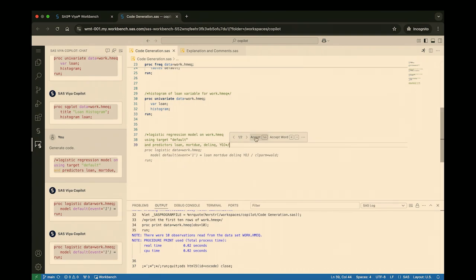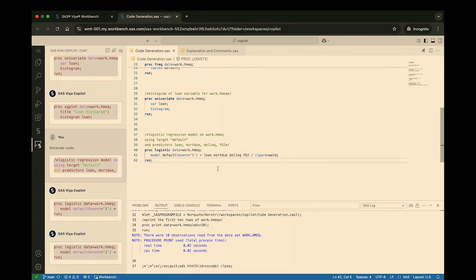and we see that it returns a proc logistic step. It chooses the correct data set, chooses the target that I specified. It also chooses an event. So this isn't something that I specified in my request, but this identifies that I might be interested in targeting whether or not somebody will default on a loan, not whether or not somebody will not. So this is something that is identified that I didn't even have to include in my prompt. It also chooses the correct predictors that I specified. And if I ran this, I would be able to see what factors impact whether or not somebody's going to default on a loan.